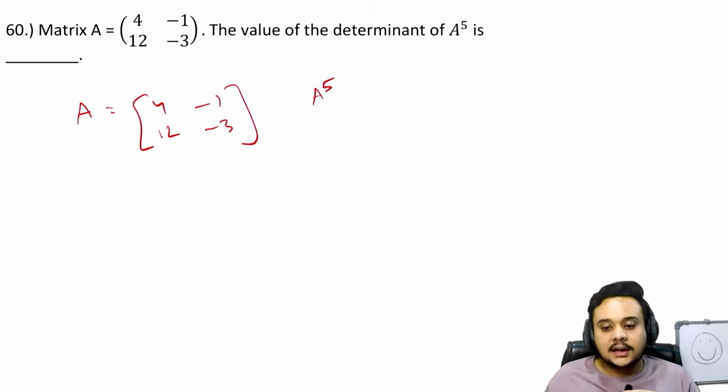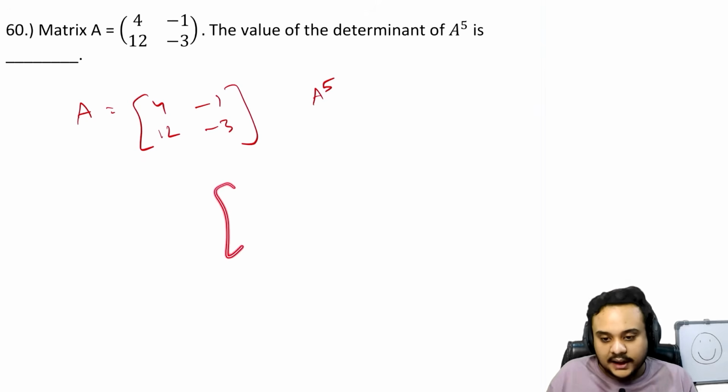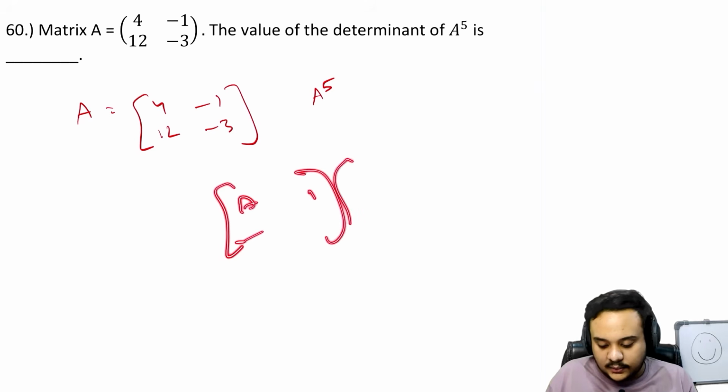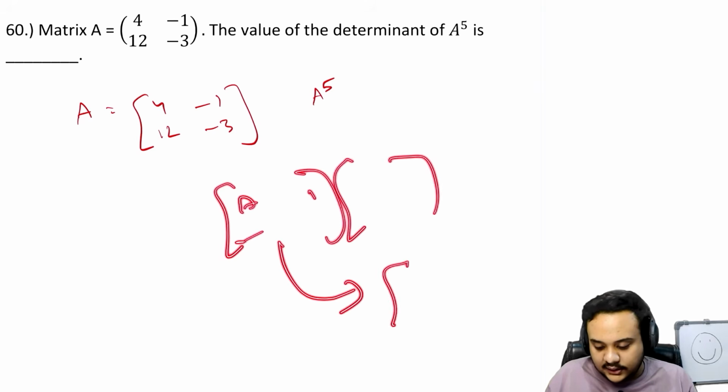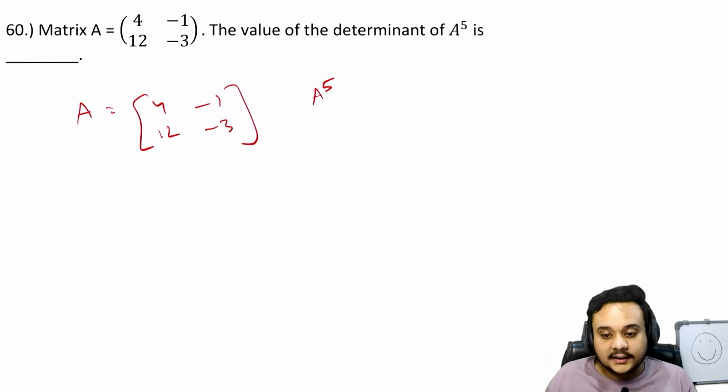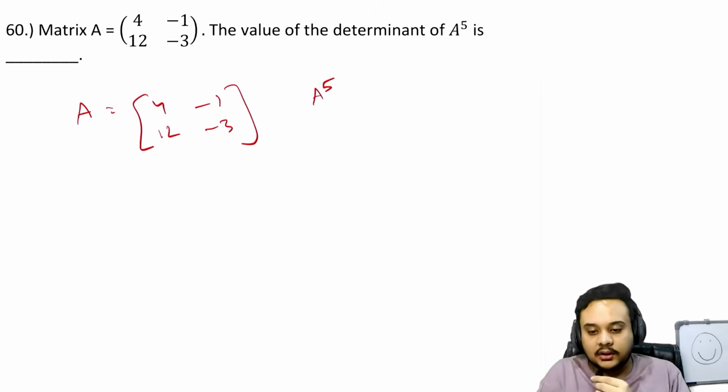So there are several methods. You can do this manually, what many teachers are going to teach you, that you can just keep on multiplying whatever you get here, then you multiply again, then whatever you get, then you multiply again, and then you keep going till you find this, right? So that is one way of doing it.